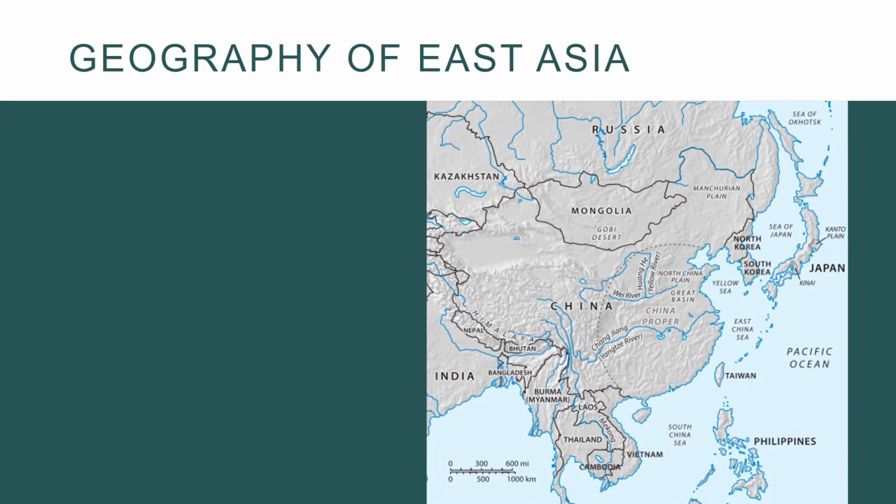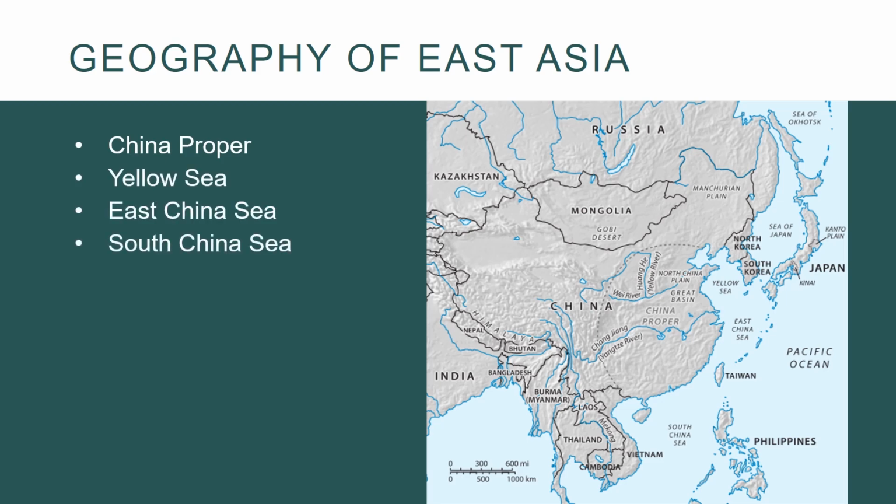First, let's look at the geography of East Asia as it pertains to the history covered in this unit. Ancient China's history took place primarily in China proper. To the east, China proper is bounded by the Yellow Sea, the East China Sea, and South China Sea.